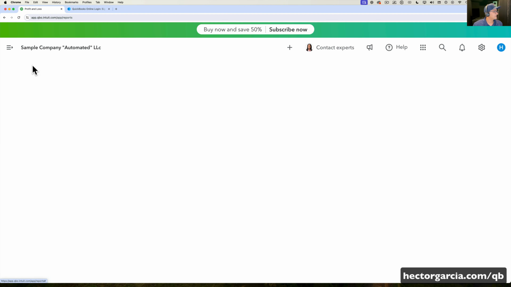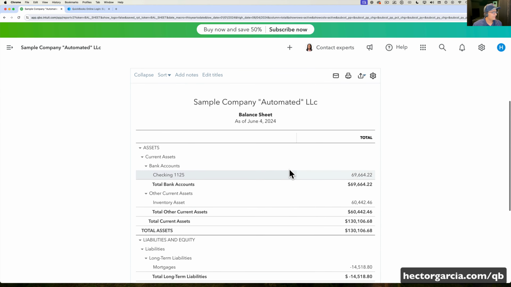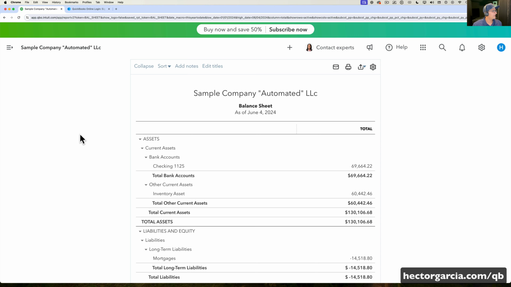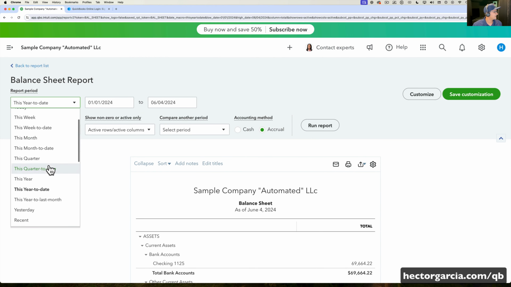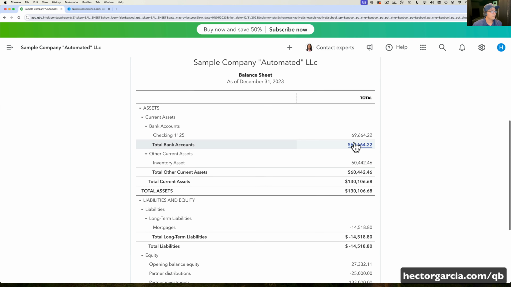Let's look at a balance sheet. I think it'll be worth it to look at a balance sheet as well. So let's switch over to the balance sheet and let's see what it did. Let's do last year, so we're looking at the exact report. So there's a balance in my checking account. Inventory asset. Like, okay, how did QuickBooks even imagine I had inventory?